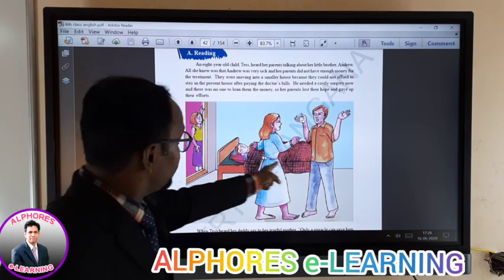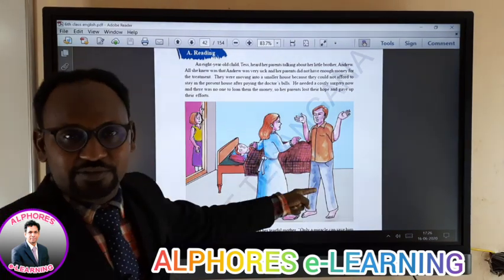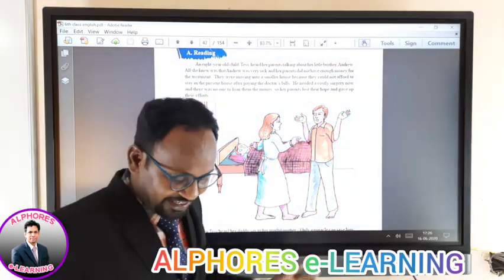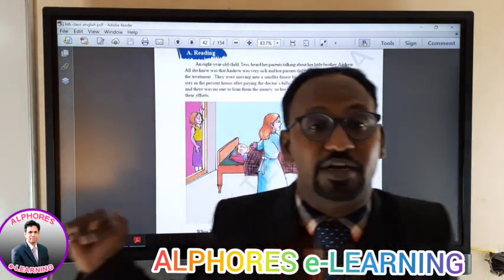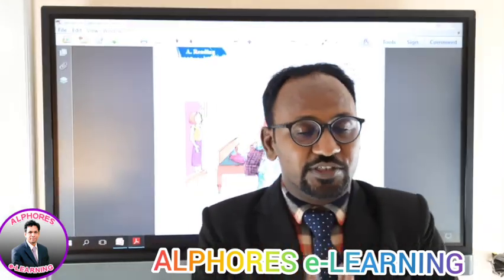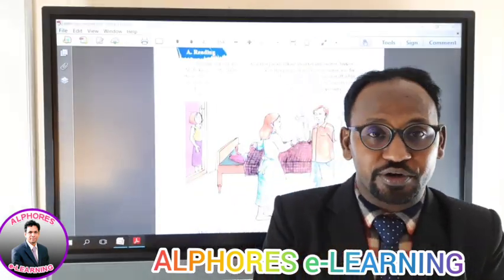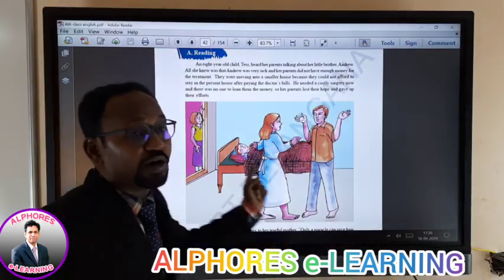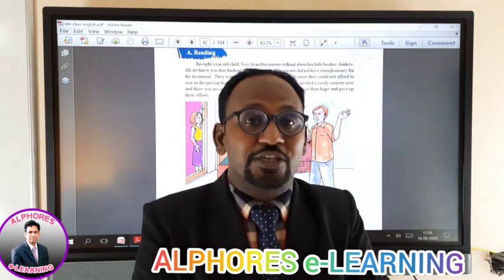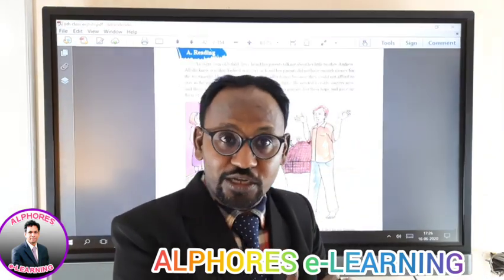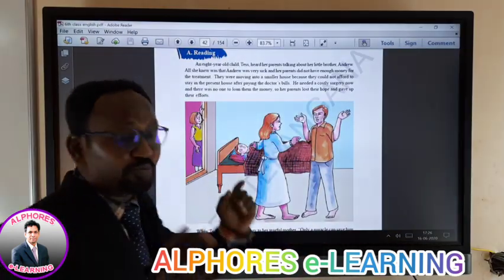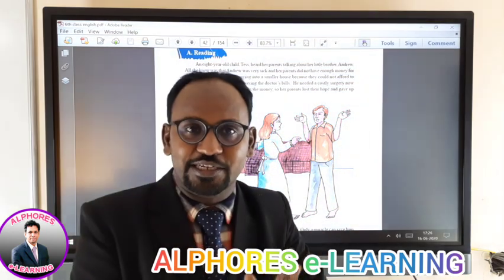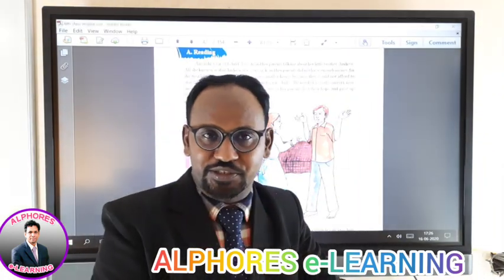Then the one who is sleeping might be her brother. Yes, it is. Andrew is her brother. So he was ill, he was suffering from some health disorder. Now they have to cure him. For the sake of curing, they require a sufficient amount. So whether they do have it or not, how could this baby go with a sufficient amount to the medical shop? So these are all questions.